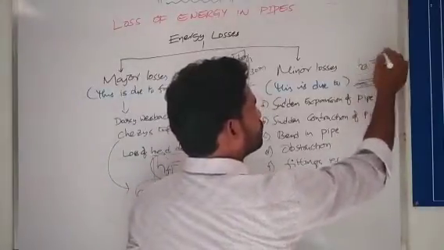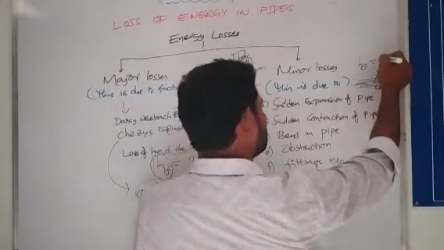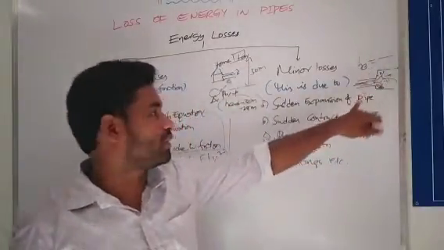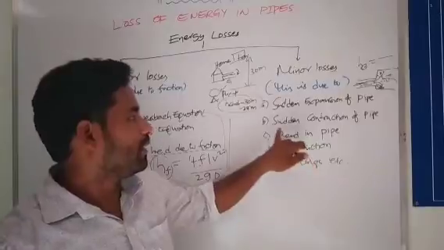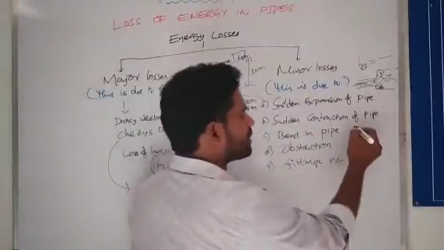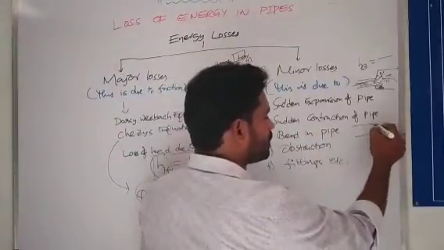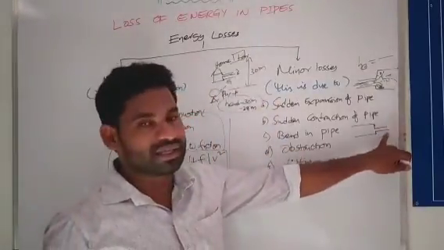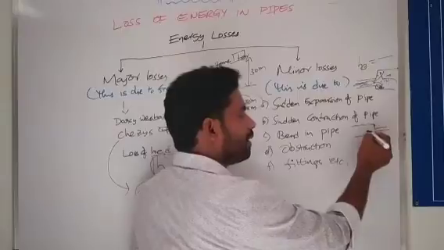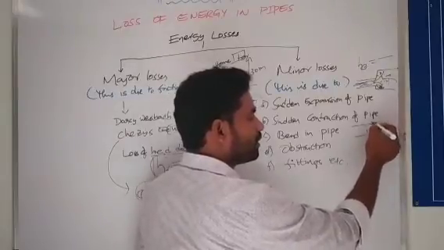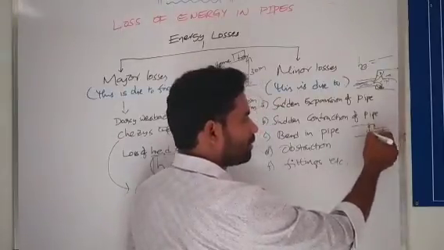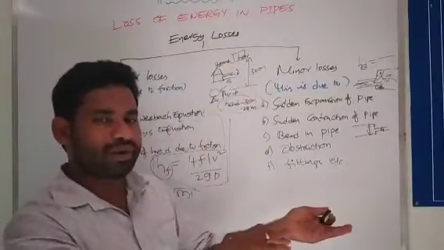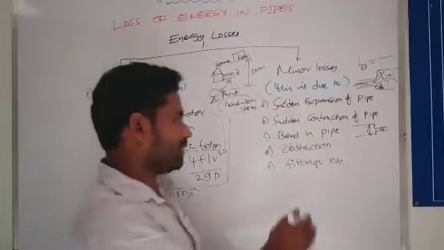Head loss due to sudden expansion, there is one equation. By using that equation you can find out the loss for sudden expansion and sudden contraction. Sudden contraction is nothing but the pipe comes like this, and the pipe diameter decreases. So this is called sudden contraction. See here, this is one diameter and this is the other diameter. There may be different pressure, different velocity, and some other parameters will be different.